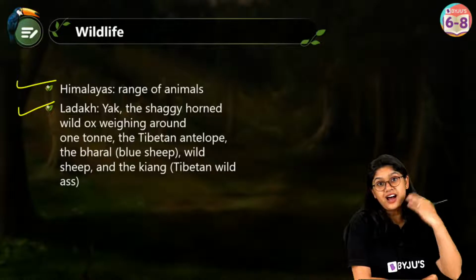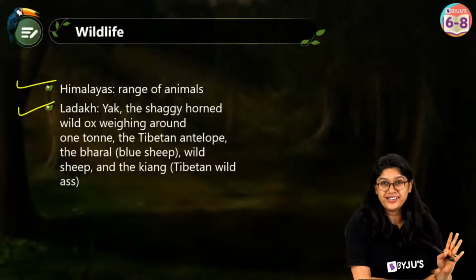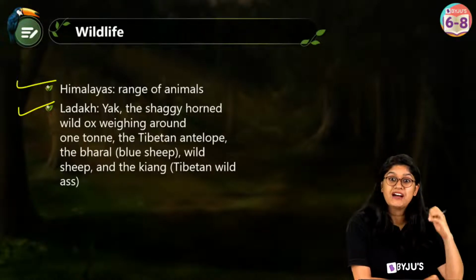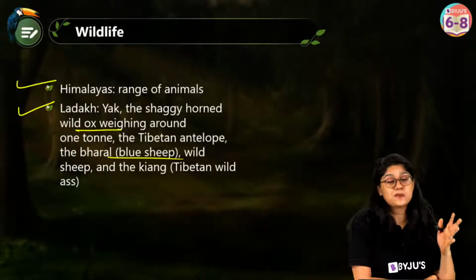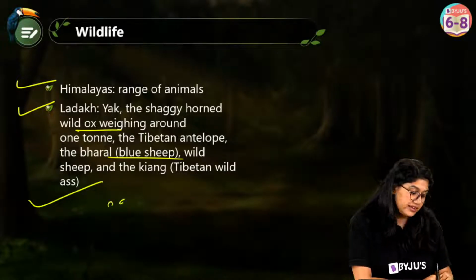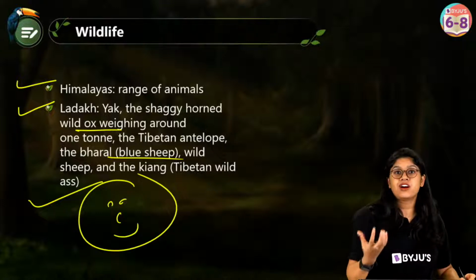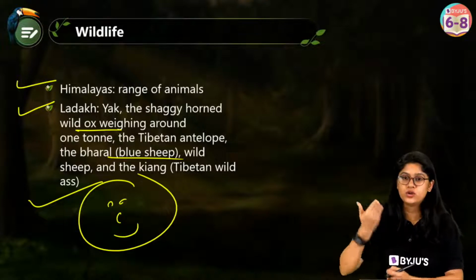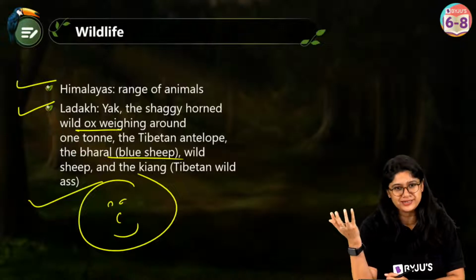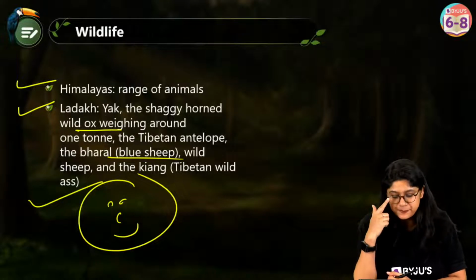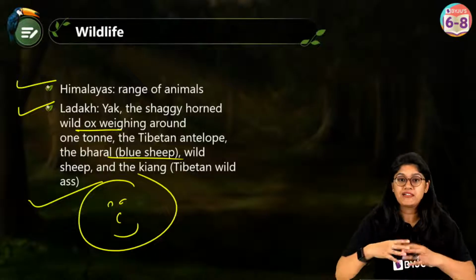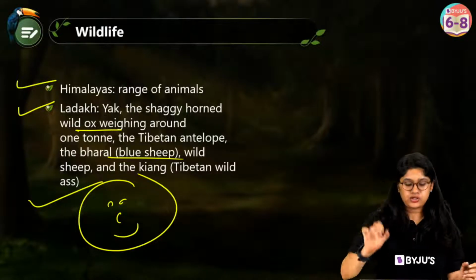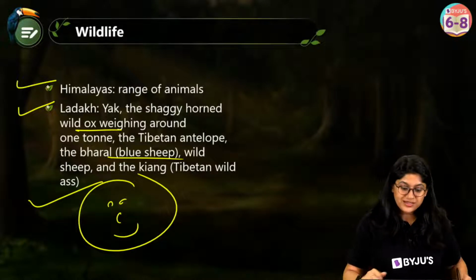And in the Ladakh region, of course, we have yaks, right? We have antelopes, we have goats over there. And we have sheep also that help in giving people the fur, right? And of course from that the woolen items are usually made. Yes, absolutely correct, everyone. So now we are clear that wildlife is important and we have different types of animals throughout our country. Now, what are the threats?